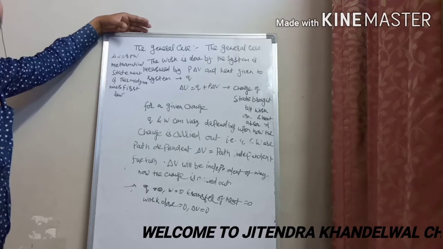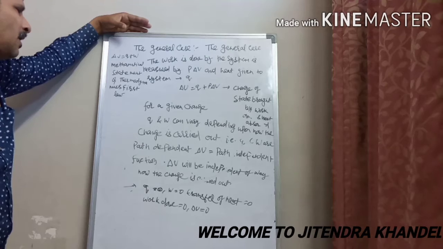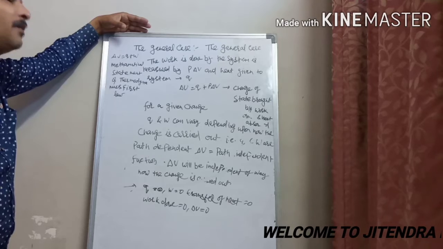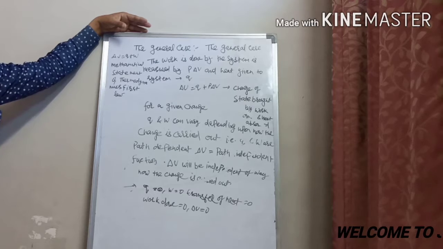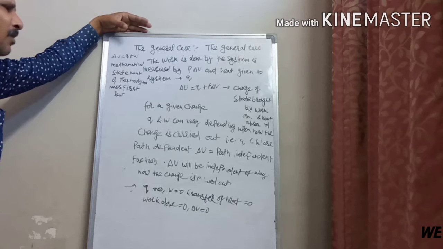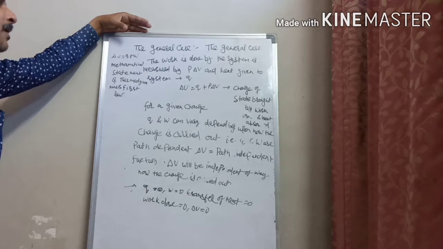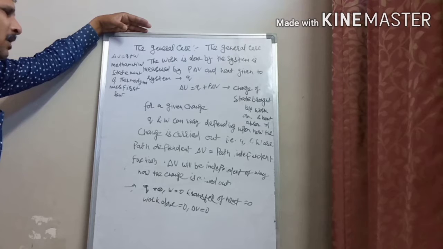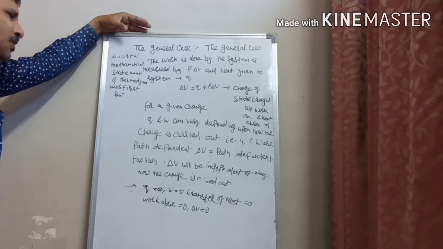मतलब Q और W जो है बच्चों पाथ डिपेंडेंट फंक्शंस हैं, इसलिए इनका वैल्यू इस बात पर डिपेंड करता है कि चेंज किस तरह से किया जा रहा है. That is, Q and W are path dependent functions. Even then, delta U is a path independent function, because its value depends upon the initial and final state of the system. Delta U depends upon P and delta V, which are path independent functions. That is why delta U will be independent of the way the change is carried out.